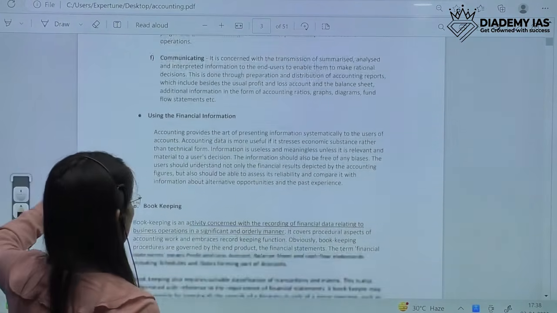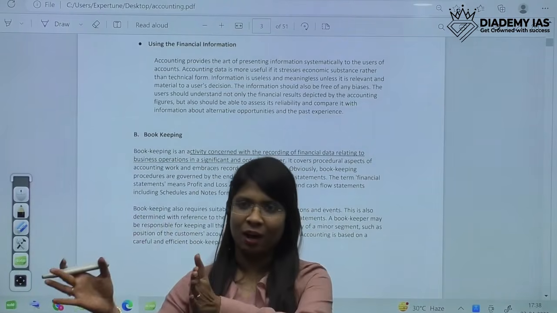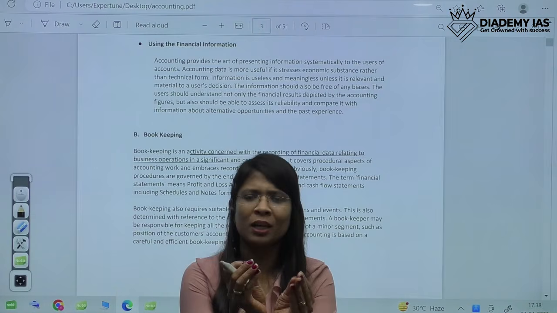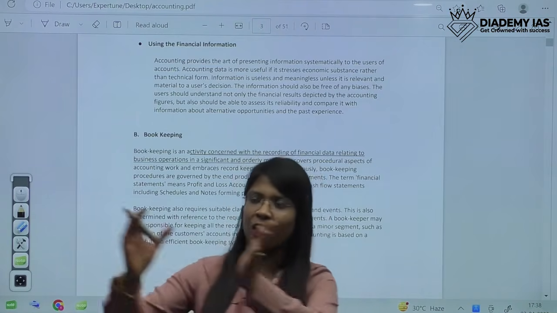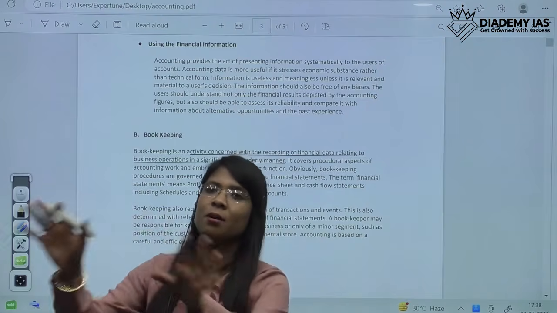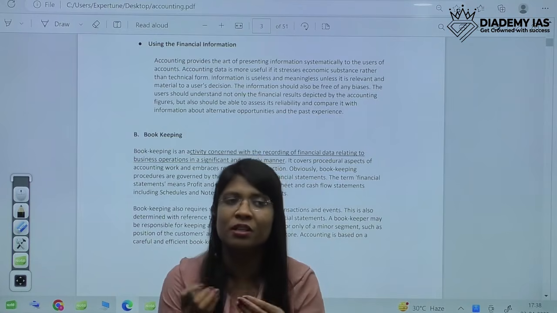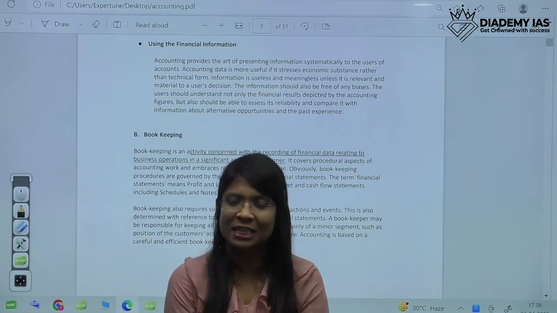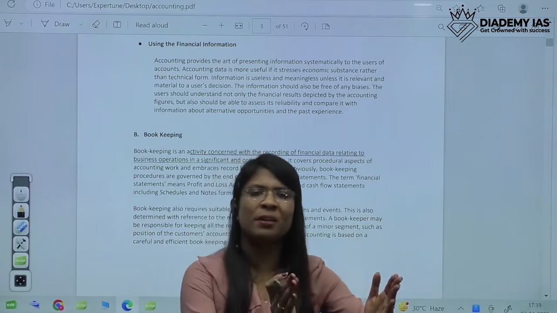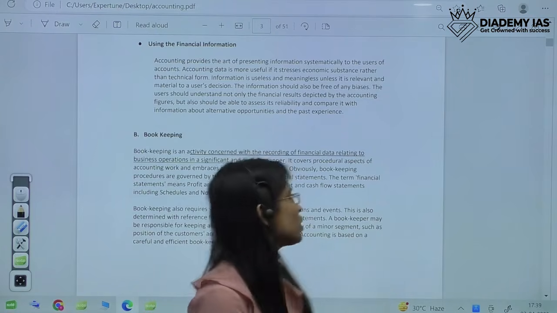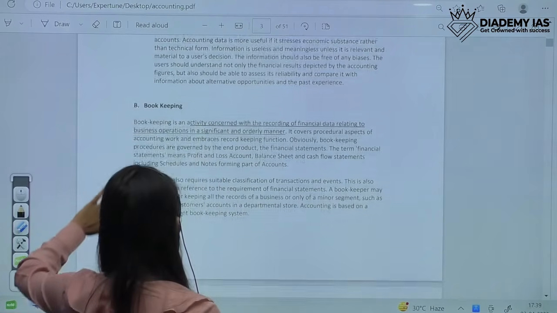So there is another word also, bookkeeping. You must all have heard about bookkeeping. Bookkeeping and accounting are two different words. Bookkeeping is just a child of accounting. Bookkeeping is just recording of transactions. Accounting is recording, classifying, summarizing, and then interpretation of the results. So if any statement asks, is bookkeeping and accounting the same? No, it's not the same. Bookkeeping is just a subset of accounting. So there are basic differences between accounting and bookkeeping. We'll go to them directly.